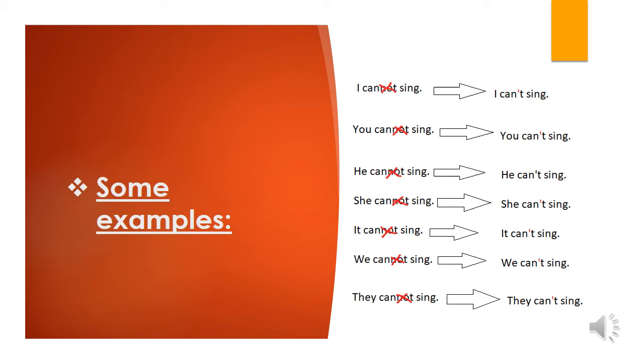We say this when we don't have the ability to do this verb. So repeat after me. I can't sing. What happened here? Yes, we crossed letter N and letter O, and we added an apostrophe. I can't sing. You can't sing. He can't sing. She can't sing. It can't sing. We can't sing, and they can't sing.